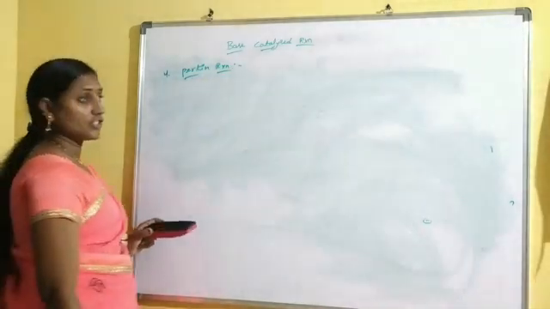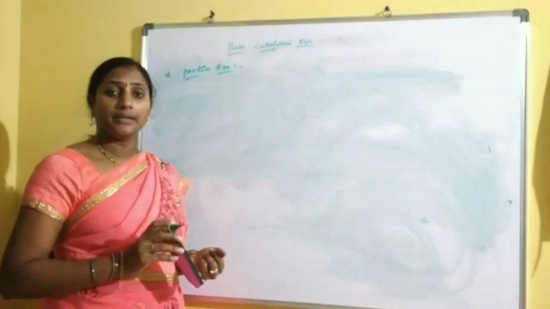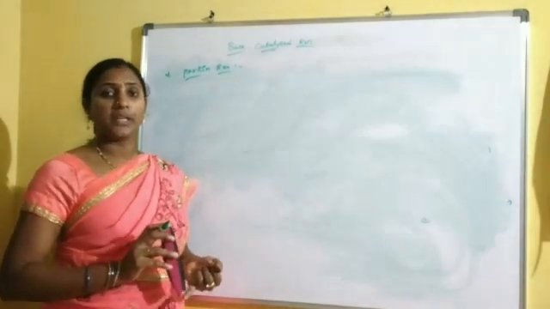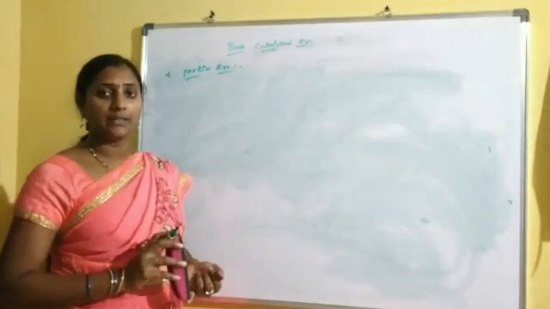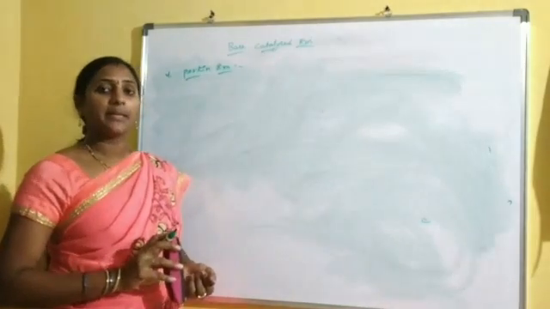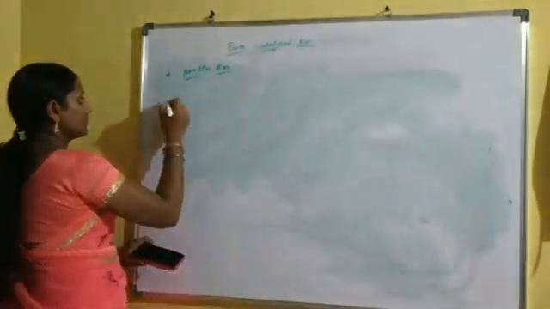In the Perkin reaction, aromatic aldehyde and acetic anhydride are treated with sodium acetate at 100 degrees centigrade, and in acidic medium we observe cinnamic acid and acetic acid.